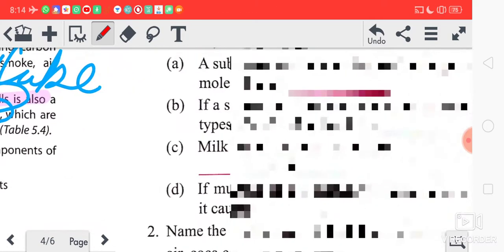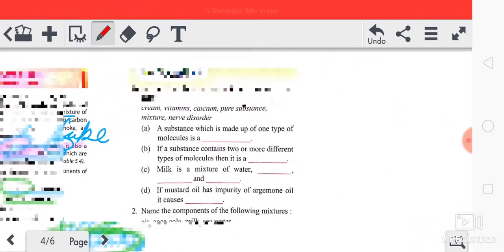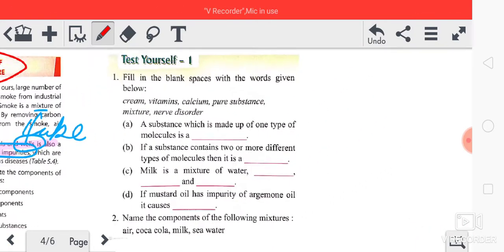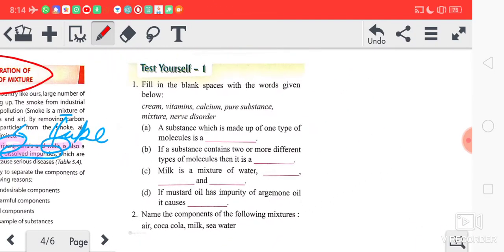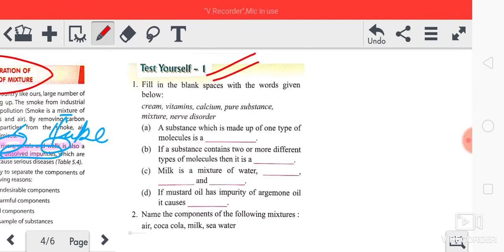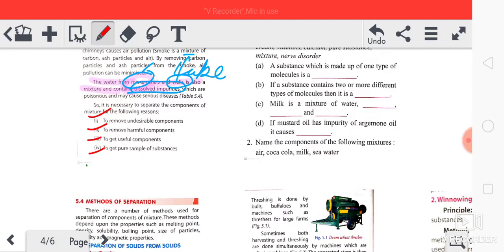Now come to another point. This is the fill in the blanks. You can do this on your own. No need to waste time on this. Test yourself, you'll do it on your own. I have explained so many things.